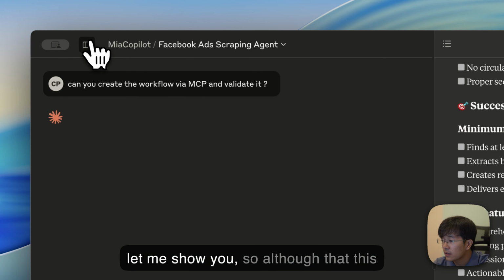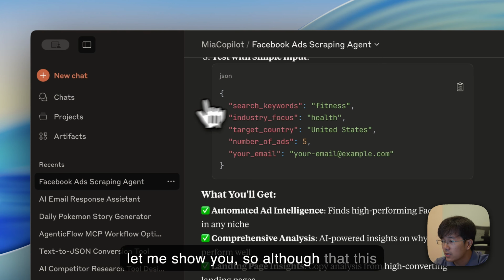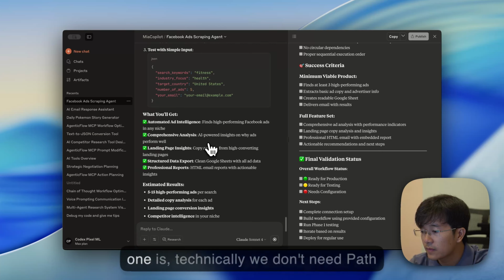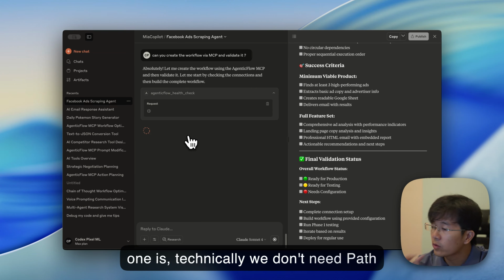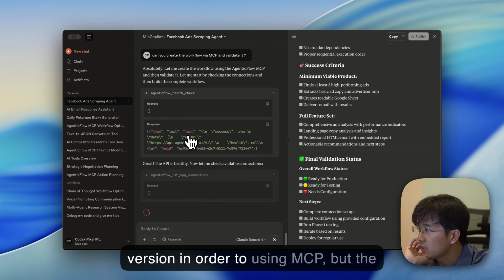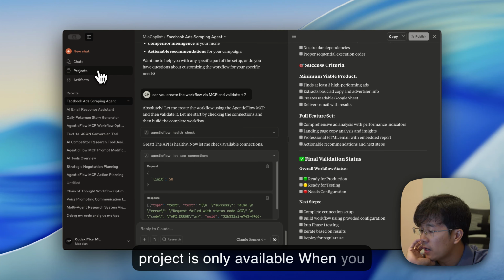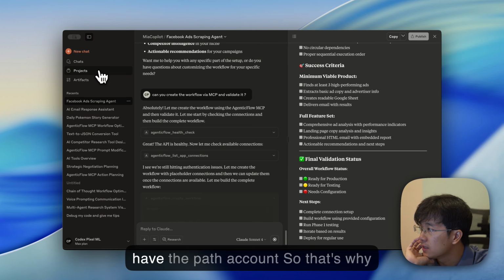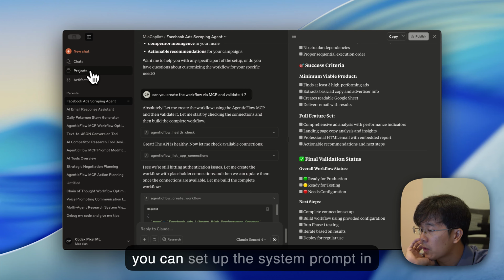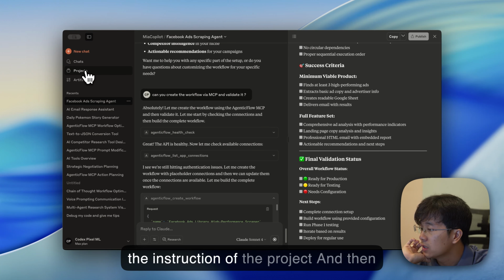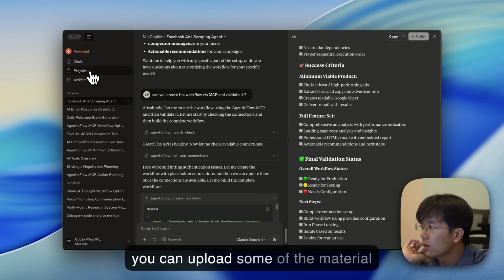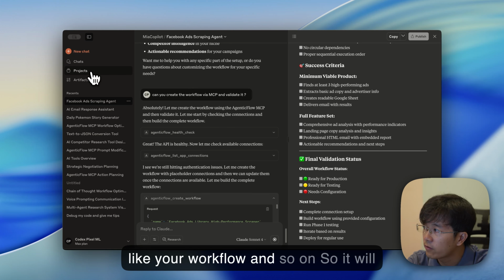So, technically we don't need the paid version in order to use MCP, but the project is only available when you have the paid account. So that's why you can set up a system prompt in the instruction of the project, and then you can upload some of the material like your workflow and so on.